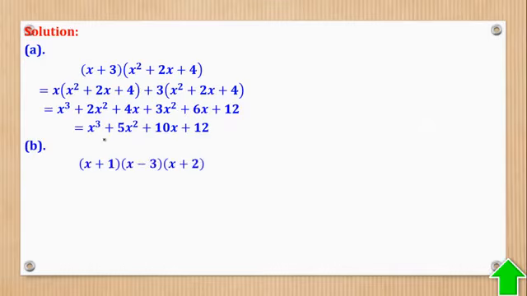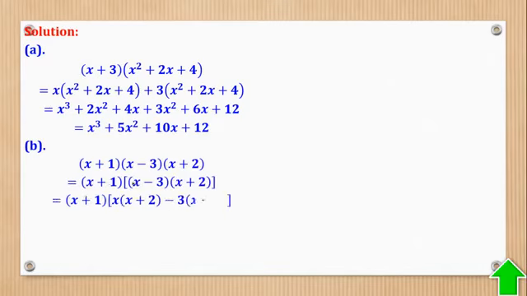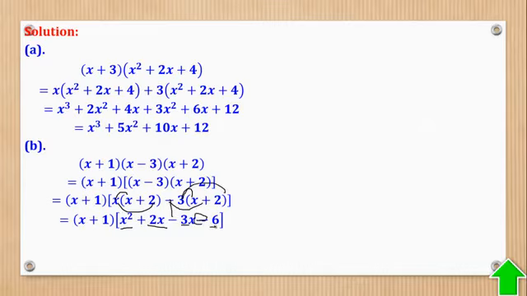Then part B is that, so we are going to first expand these 2. Then we shall go to the other. So expanding these 2 will give you still the rule, this with the whole of this, and this with the whole of this. Then expand it further, that box bracket, this with this, x squared, this with this, 2x, minus this to give you 3x, then this and this gives you minus, this with this gives you 6. Then you collect like terms of these 2 to give you -1, which is -x.